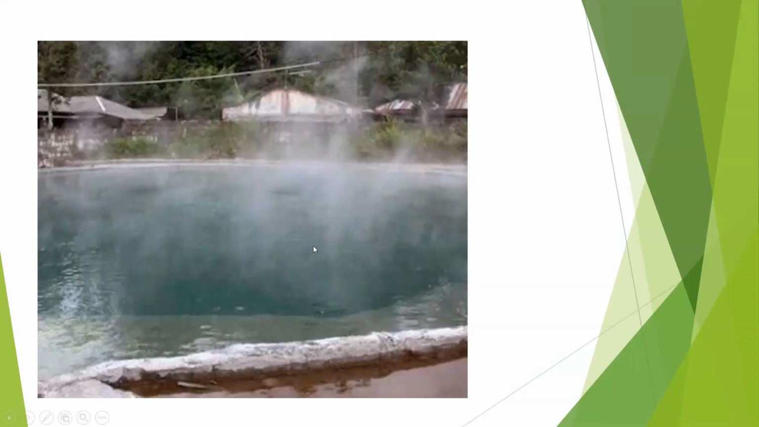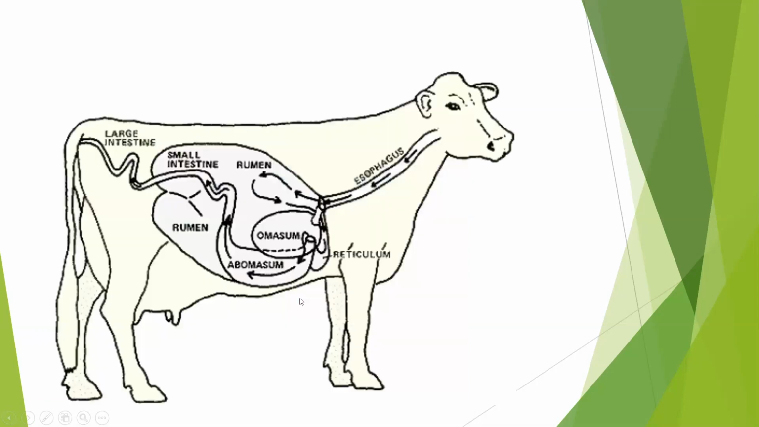A very good example in our Vasai Virar area is the Vajreshwari hot springs. You must have seen, as well as Ganeshpuri. There you can see sulfur bacteria. They can survive in extreme conditions.